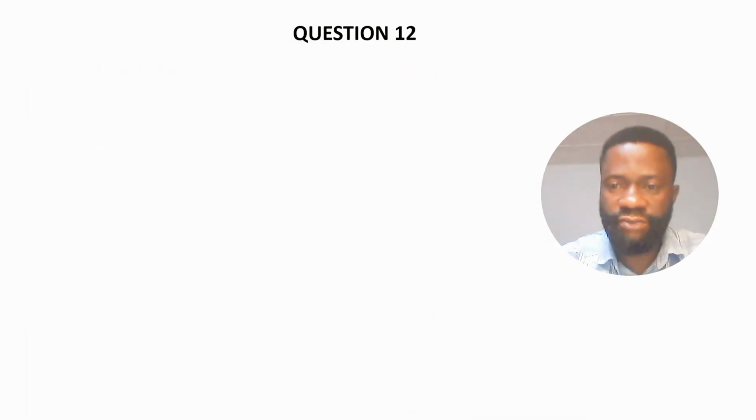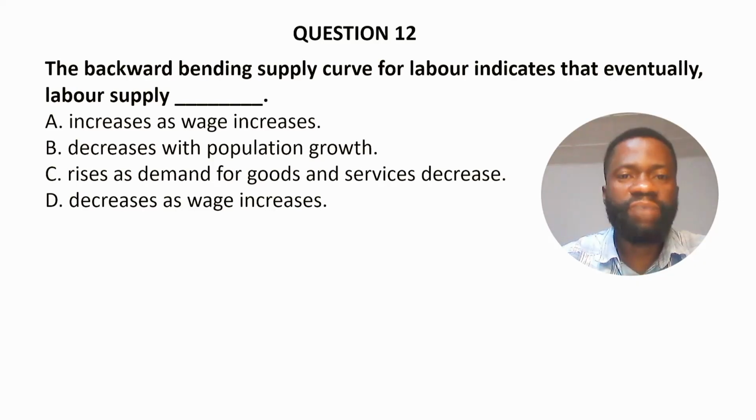Question 12. The backward bending supply curve for labor indicates that eventually labor supply dash. A. Increases as wage increases. B. Decreases with population growth. C. Rises as demand for goods and services decrease.